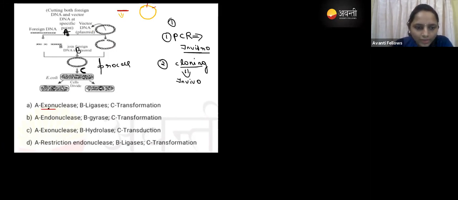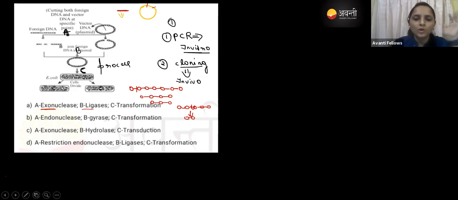When it comes to exonuclease, for example, this is the fragment of DNA. You can see here these are the nucleotides. So here you can see the exonuclease cleaves from here. It is not cleaving in the middle. Exonuclease will remove the nucleotides from the end. But when it comes to the endonuclease, it is going to cleave in the middle. You can see here, it is going to cleave here. So that is called an endonuclease.